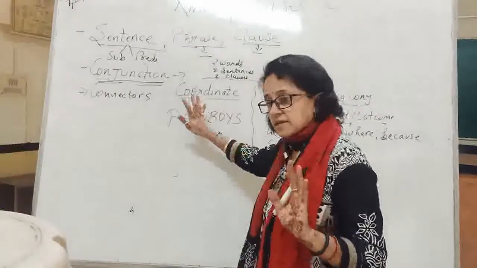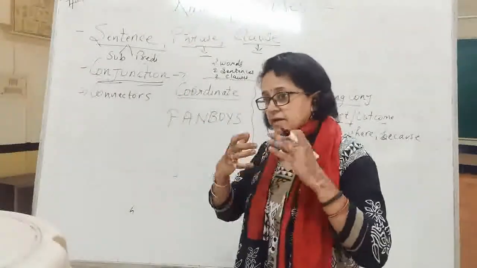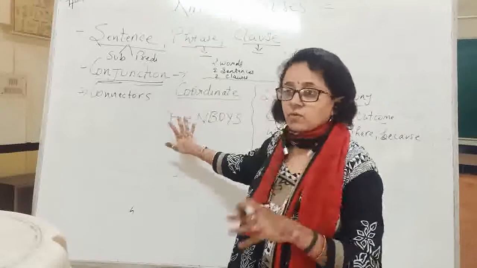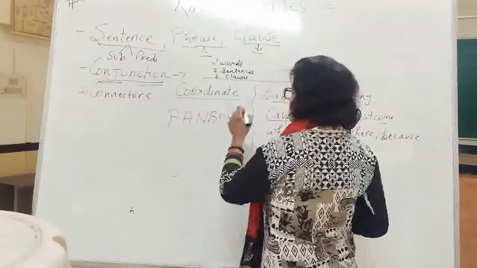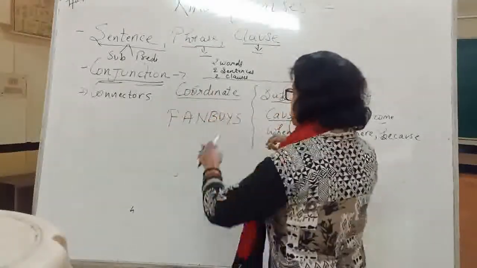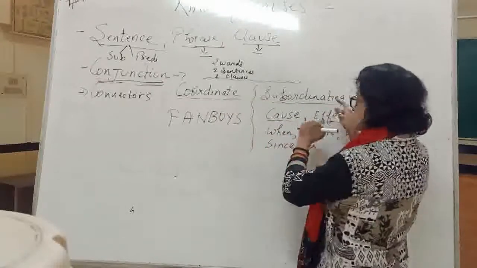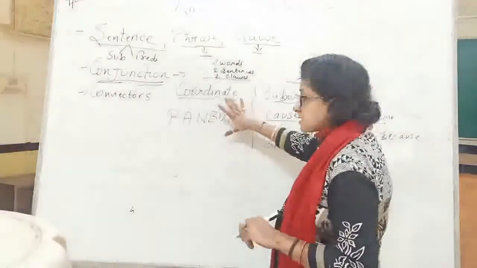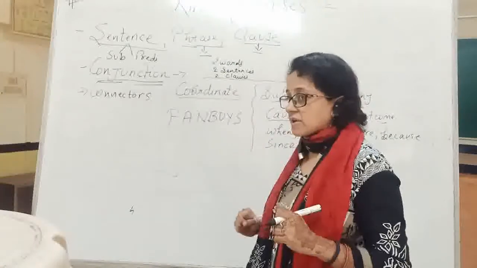Now students, this is clear because the definition I take it you people know. Fine. Now let's see, conjunction has two parts, coordinating and subordinating. What do you mean by coordinating conjunctions?